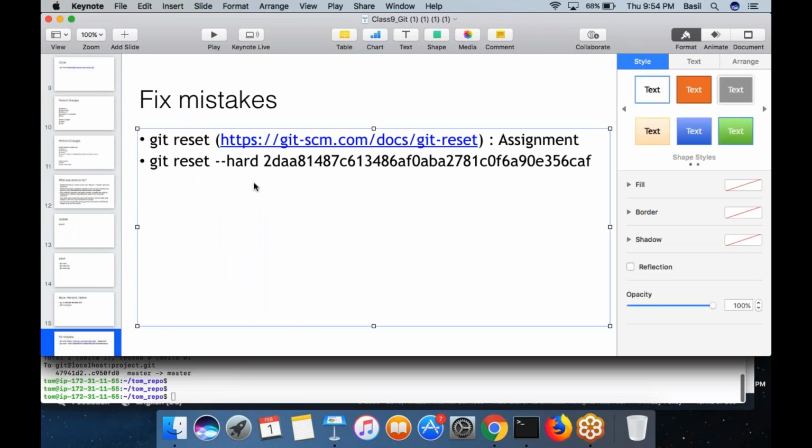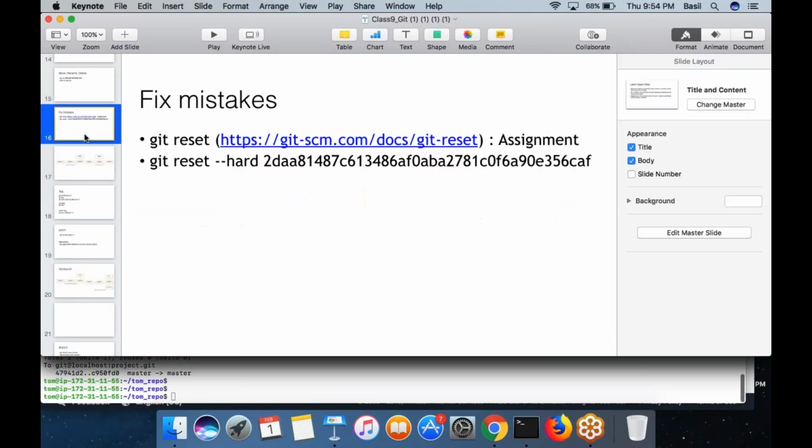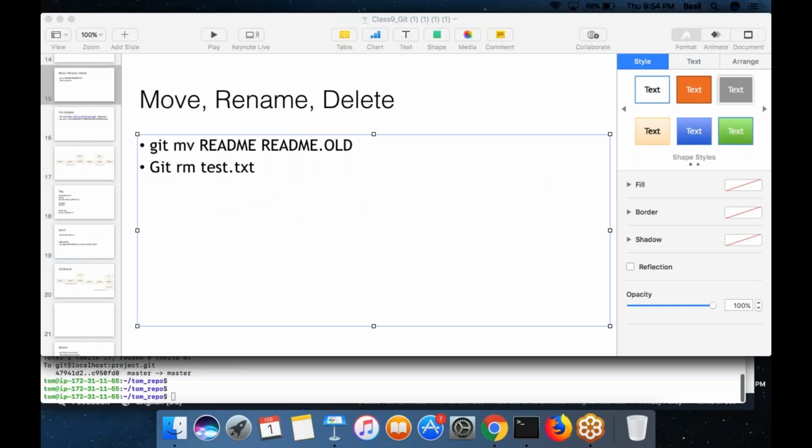So the next important command is git reset. So let us talk about git reset command.